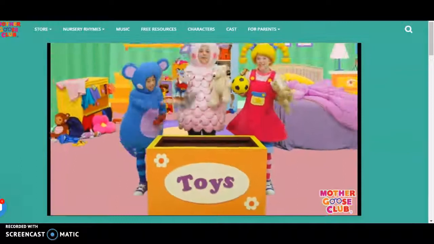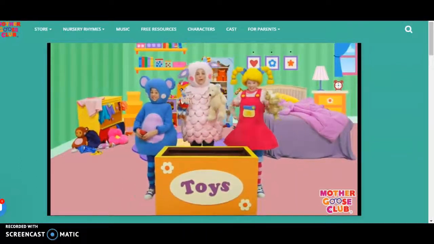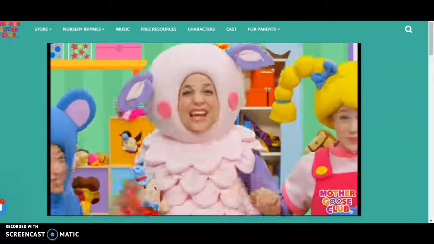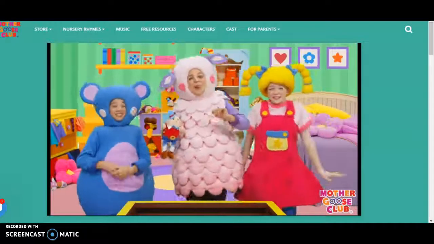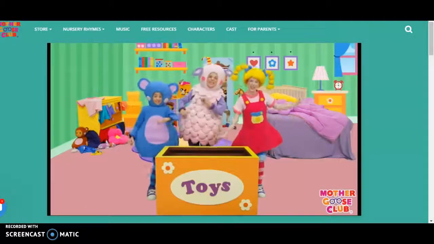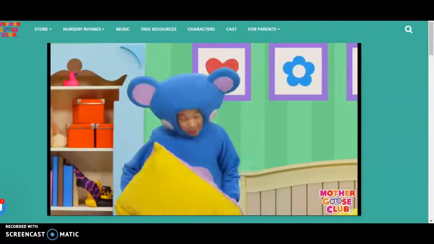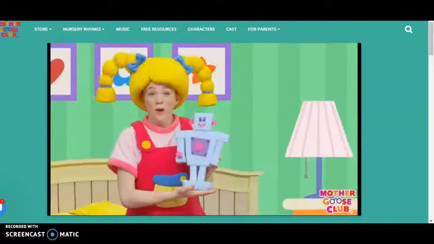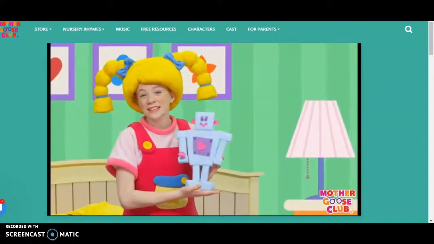This is the way we pick up our toys, pick up our toys, pick up our toys. This is the way we pick up our toys so early Wednesday morning. We make our bed on Tuesday, we pick up our toys on Wednesday.